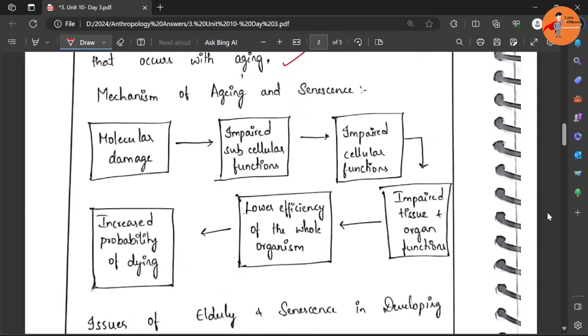You can present it if you have no restriction or enough space. Otherwise, I would say remove this as well. Instead, focus on the issues that they are facing in developed and developing countries. You may write one or two more examples there. Anyway, this is the general process: molecular damage happens post reproductive time, then it gets accumulated, resulting in failures in the tissues, organs, then system failure, and finally the failure of the organism itself, which is ultimately death.